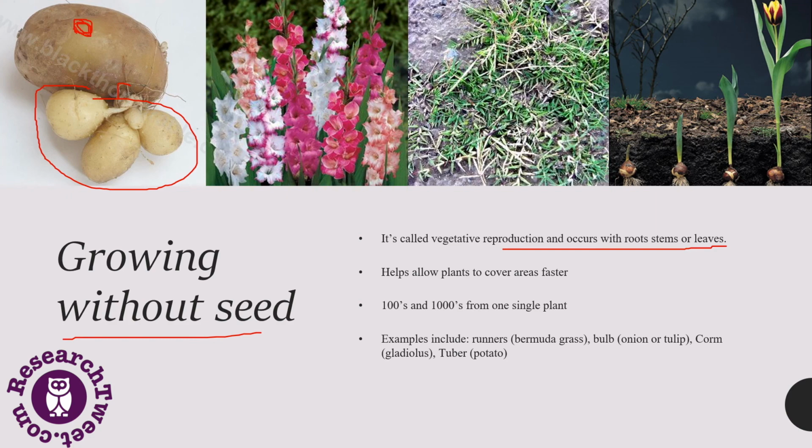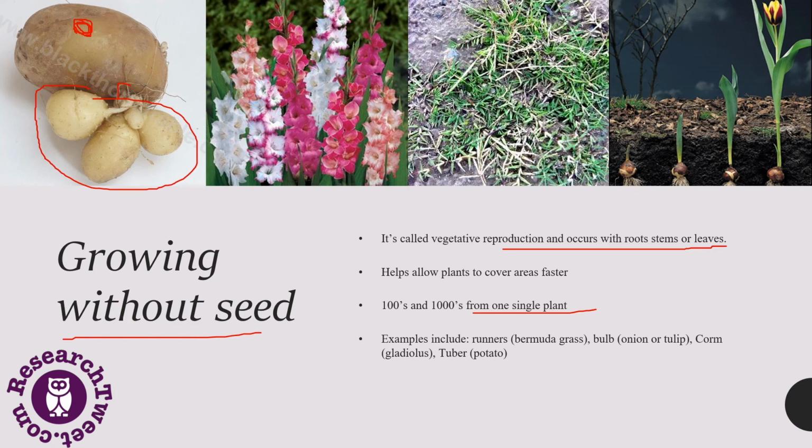Growing without seeds helps plants cover areas faster, and hundreds to tens of thousands of plants can be grown from one single plant.